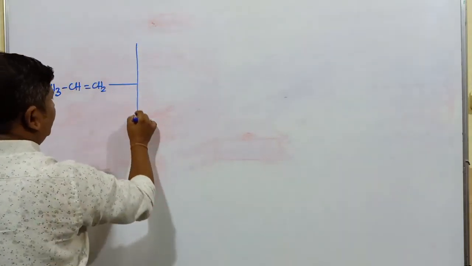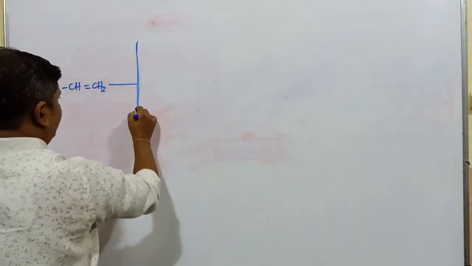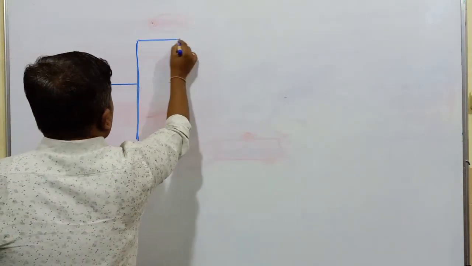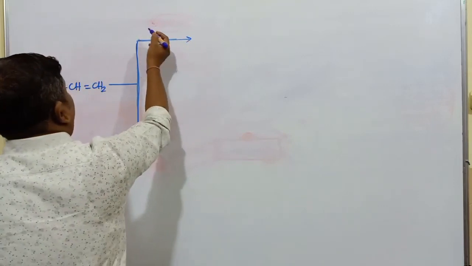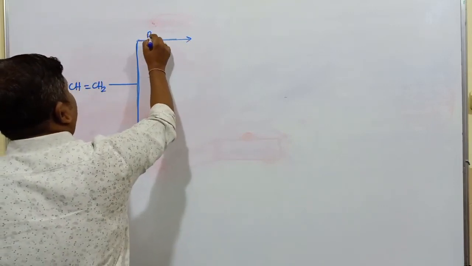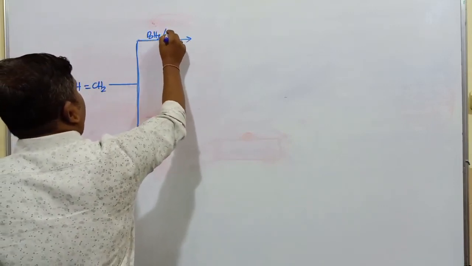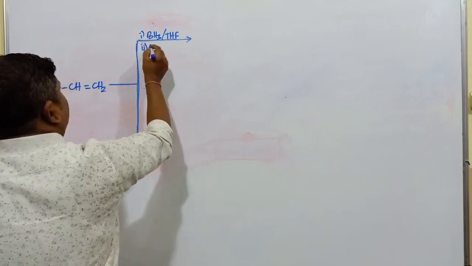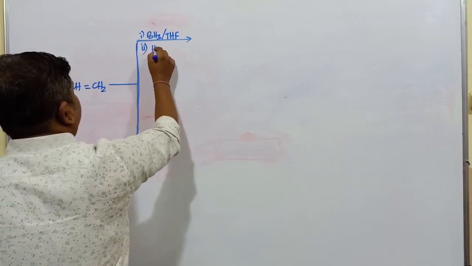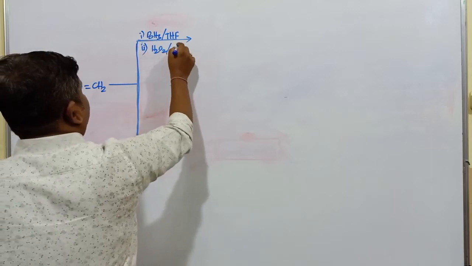When this is treated with a set of reagents, what is the product? First reagent is BH3, THF, followed by the second, H2O2, OH minus.